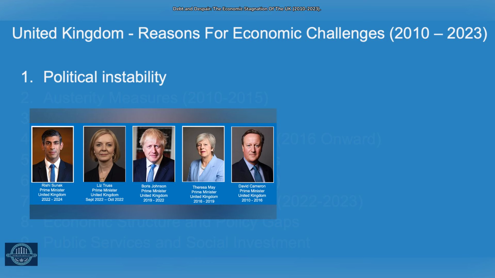Between 2010 and 2023, the UK had 5 prime ministers, each with different levels of experience and inconsistent economic policies. This lack of continuity and clear direction contributed to economic uncertainty, making it difficult to implement long-term strategies for growth and stability during this period, as reflected in the country's sluggish economic performance.